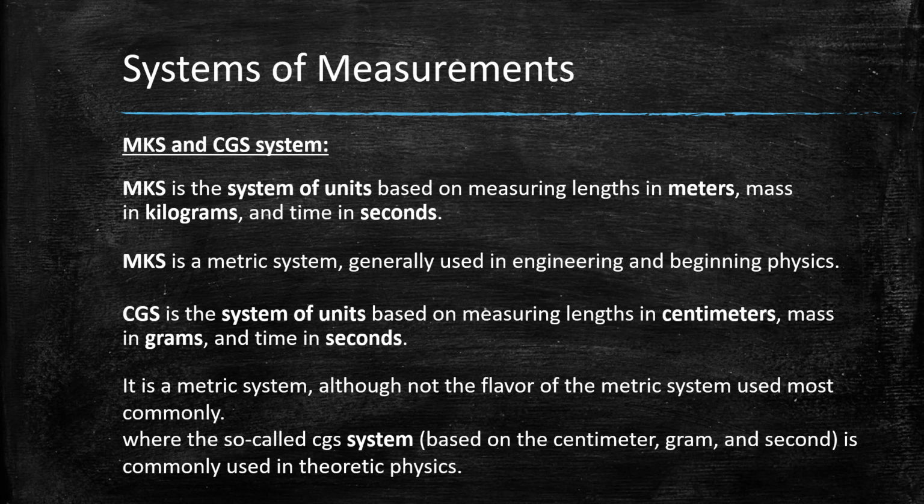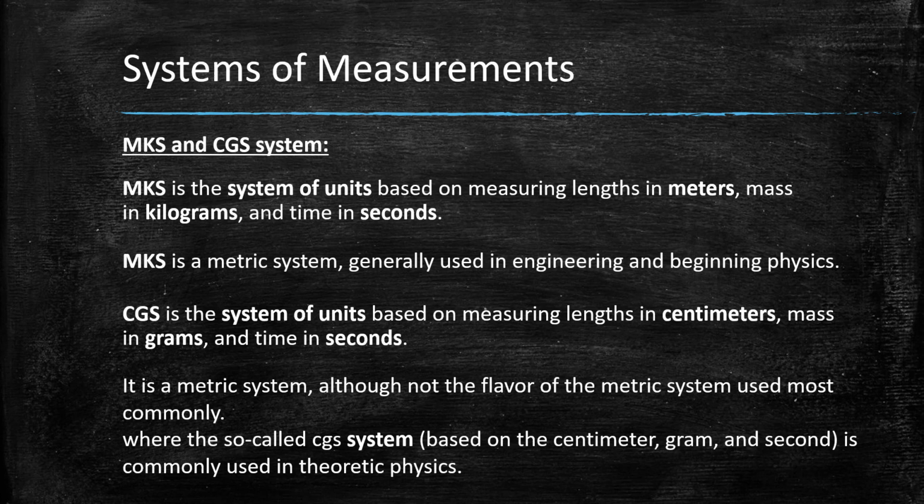CGS is the system of units based on measuring length in centimeters, mass in grams, and time in seconds. So CGS, C for centimeters, G for grams, and S for seconds. It is a metric system. So MKS and CGS both are metric systems.